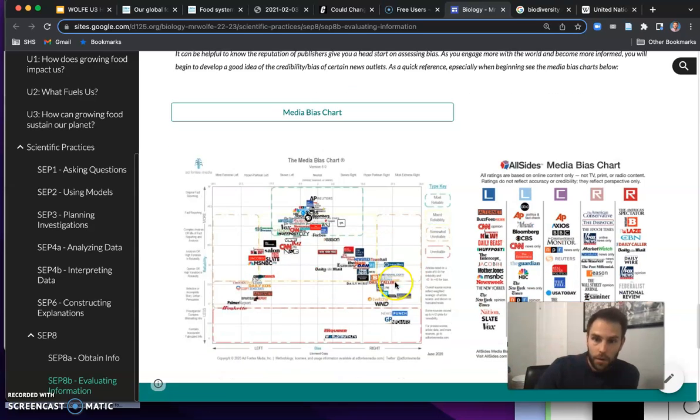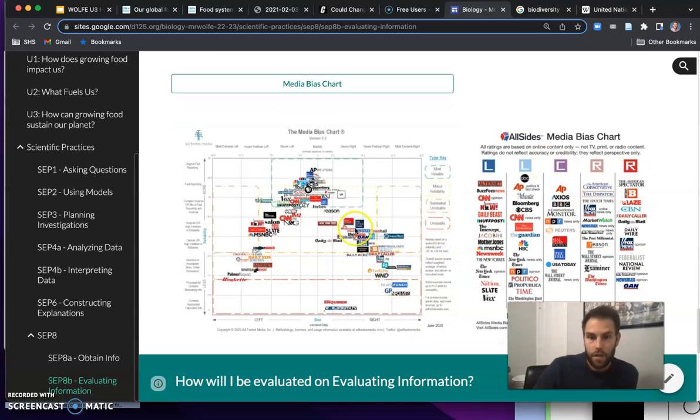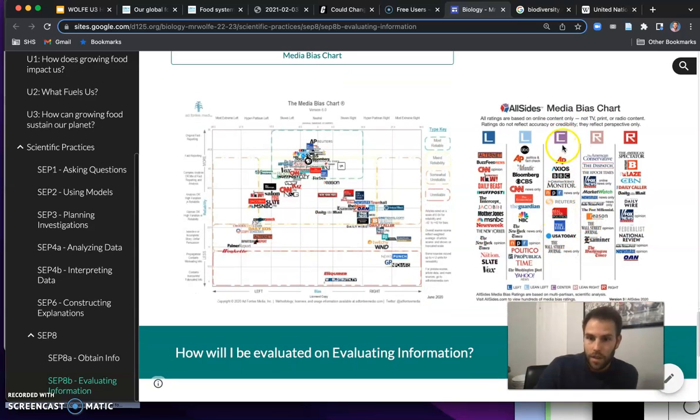However, to help you out, there's two charts that I have here on my website. All sides media bias chart. So here's center, and this is how they differ politically. So here are the sites that are more left-leaning, more Democratic, more liberal. And then on the right side, these are the sites or the publishing companies, media outlets that are leaning more conservative, more right-wing, more Republican. Okay. And again, this just gives us a ballpark.